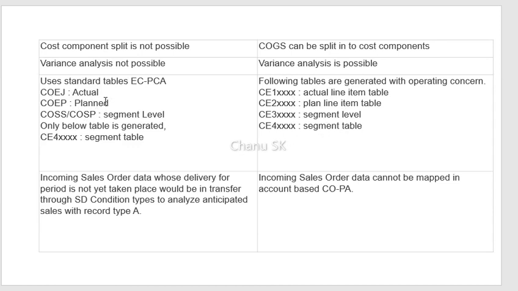COEP means planned data. These are the tables that we can see in the SAP screen. COEJ is the actual cost, COEP is the planned one, and COSS is the segment level.